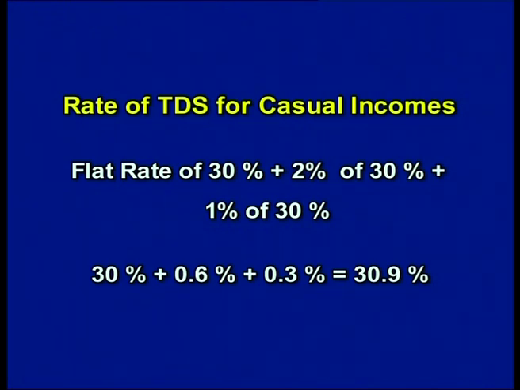Therefore, the total tax deducted at source on such incomes would be 30.9%. That is, under the head income from other sources, the gross income has to be included and TDS which has been done should be added back. This is given a separate treatment further down when we compute total income of the assessee.